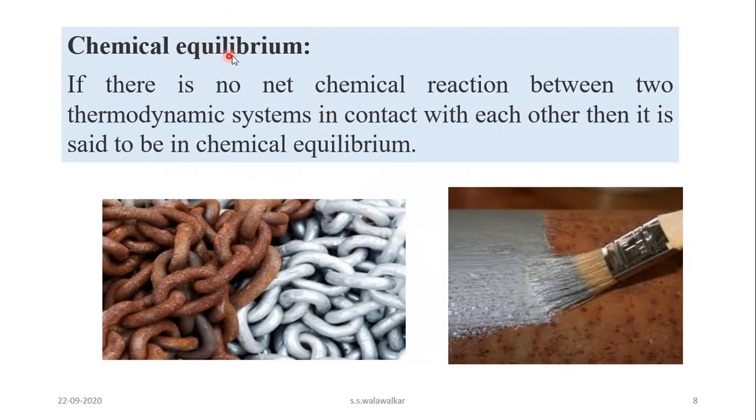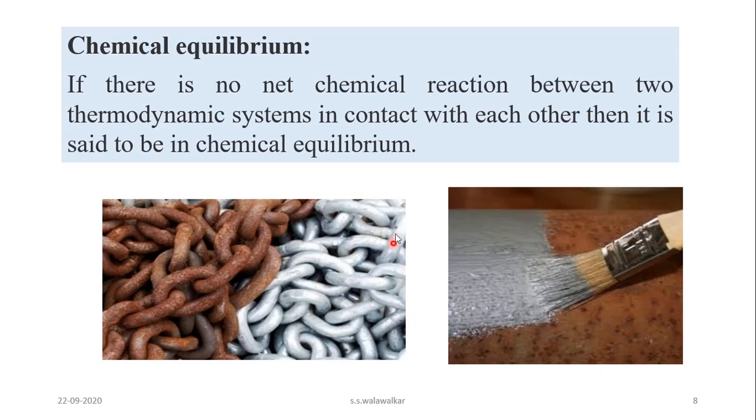Now chemical equilibrium means what? If there is no net chemical reaction between two thermodynamic systems which are in contact with each other, then it is said to be in chemical equilibrium. For example, when an iron article is exposed to air, oxygen in the presence of moisture reacts with this iron and corrosion of the iron takes place. It is an electrochemical reaction.